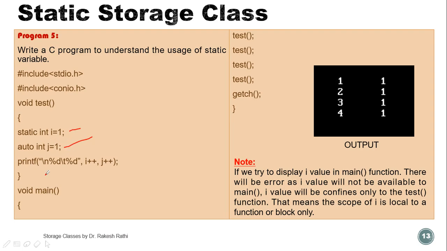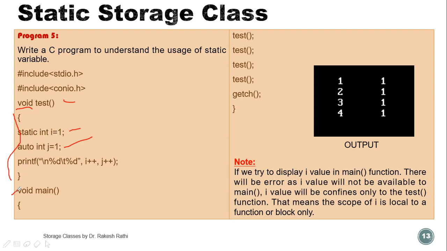Now printf i++ and j++. This is the post increment operator with i and j. So first the value of i is displayed on the screen, then the value of i is increased. All these are in the user defined function test. This is the user defined function void test. Void means it will not return any value. In this test function we have the i and j variables and the printf statement.